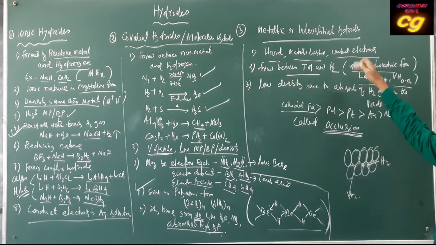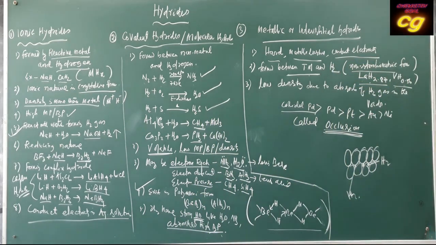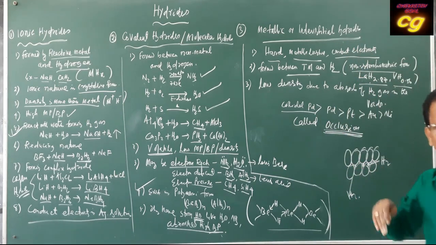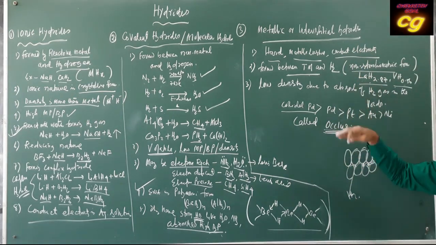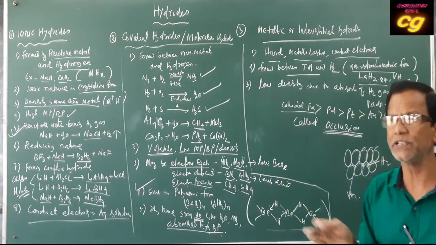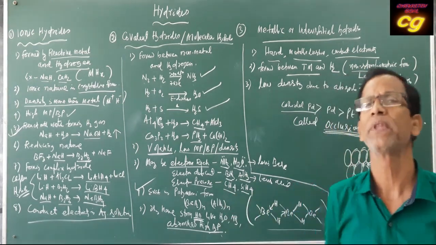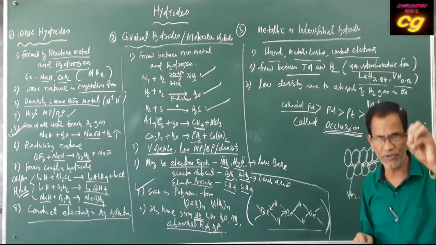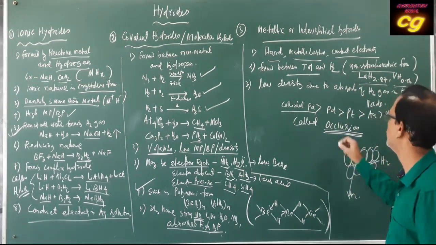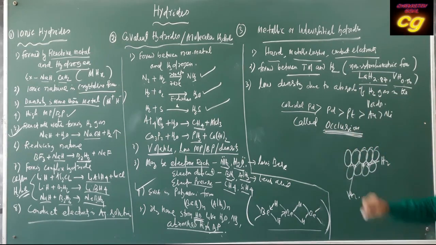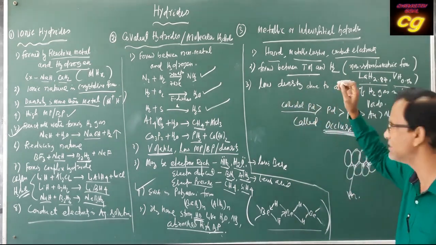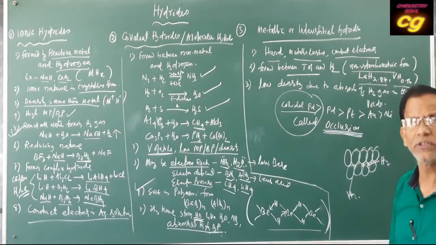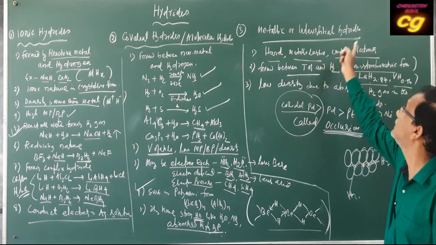This metallic hydride exists in non-stoichiometric form. Mainly it is produced between the transition metals, lanthanides and actinides by absorbing hydrogen gas. It is not a true bond between metal and hydrogen. Generally it is the van der Waals force between the metal and hydrogen, due to absorption of hydrogen in the cavities of the metallic crystals. This process is called occlusion. Which metal has the greater tendency to absorb hydrogen gas? The colloidal form of metal has a high tendency to absorb hydrogen gas, forming metallic or interstitial hydrides.